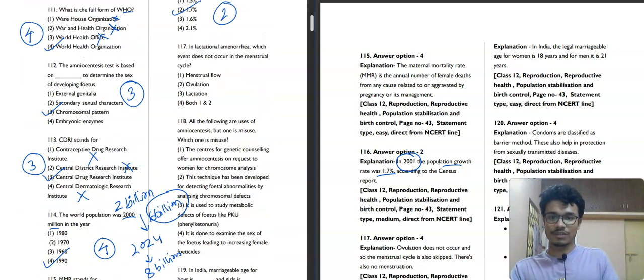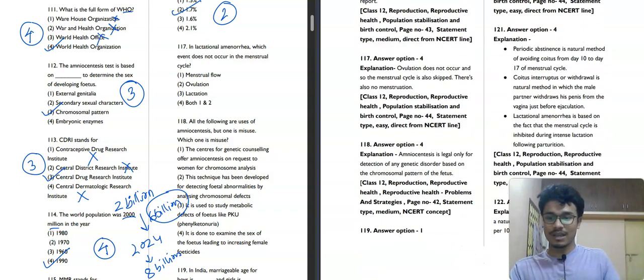Now moving toward the next question, question number 117. What it is saying is basically that in lactational amenorrhea, which event does not occur in the menstrual cycle? Lactational amenorrhea means after birth of the child, there is a 5 to 6 month period where the hormones are very, very high. So which event does not occur in the menstrual cycle?